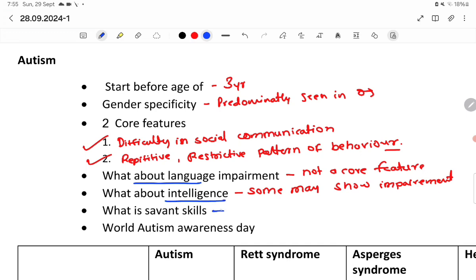What is savant skill? Savant skill is having a special skill or talent. Okay. So every year one day is given to World Autism Awareness Day. What is the day of World Autism Awareness Day? It's the 2nd of April every year.